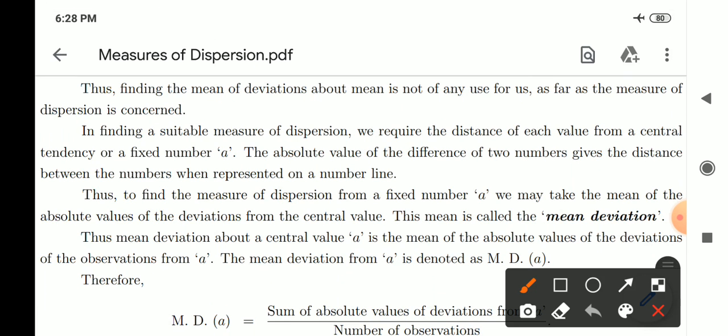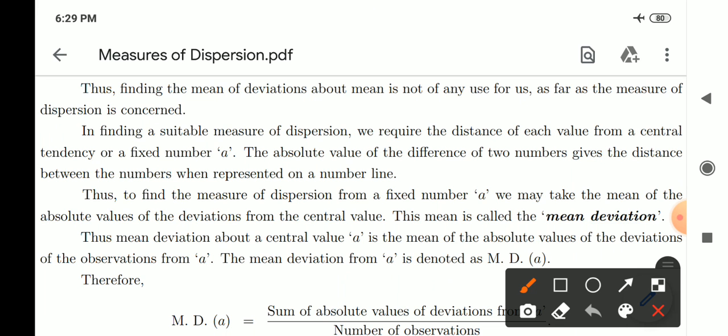of dispersion is concerned. In finding a suitable measure of dispersion, we require the distance of each value from a central tendency or a fixed number small a. The absolute value of the difference of two numbers gives the distance between the numbers when represented on a number line.